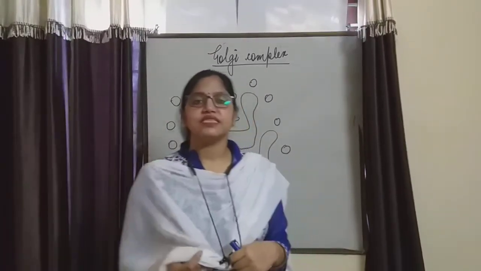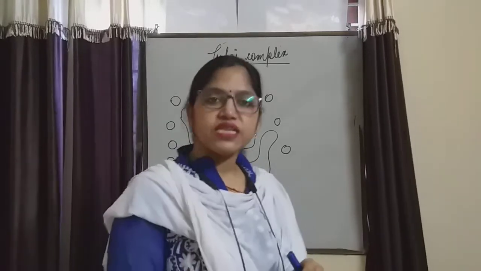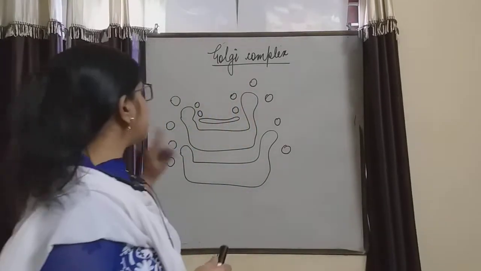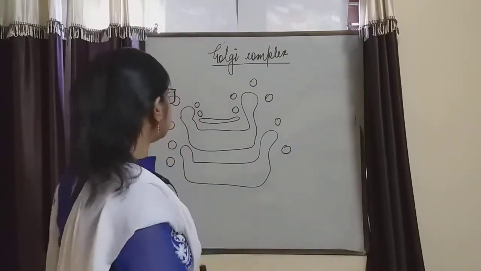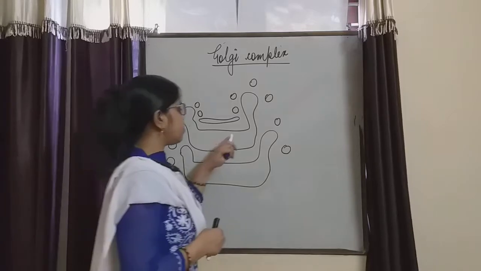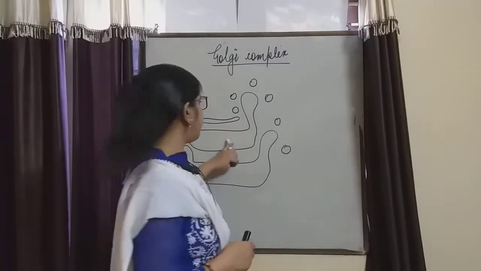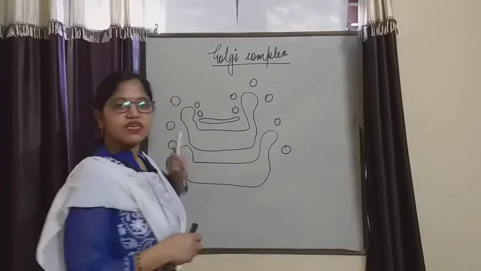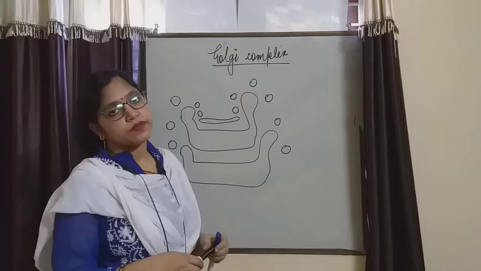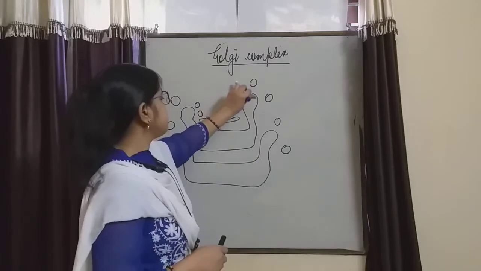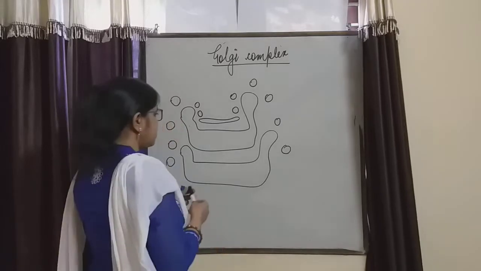It is known as the secretory organelle, or the packaging organelle, or the transporting organelle of the cell, right? Packaging component, secretory component, because it secretes the vesicle, and the vesicle contains so many substances, chemicals, right?